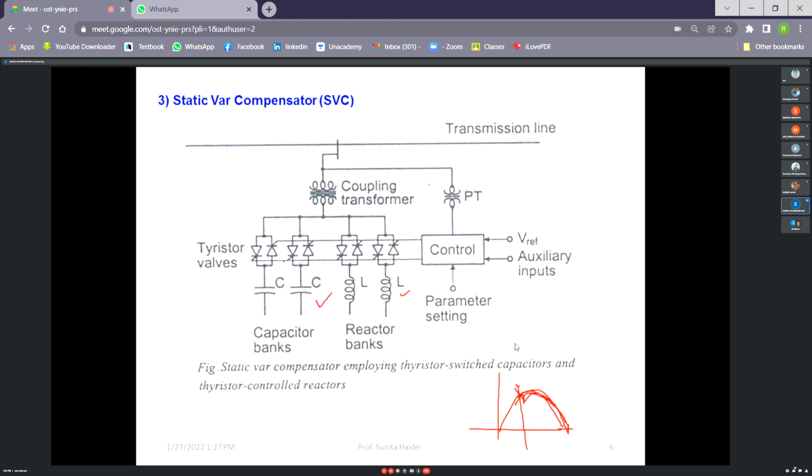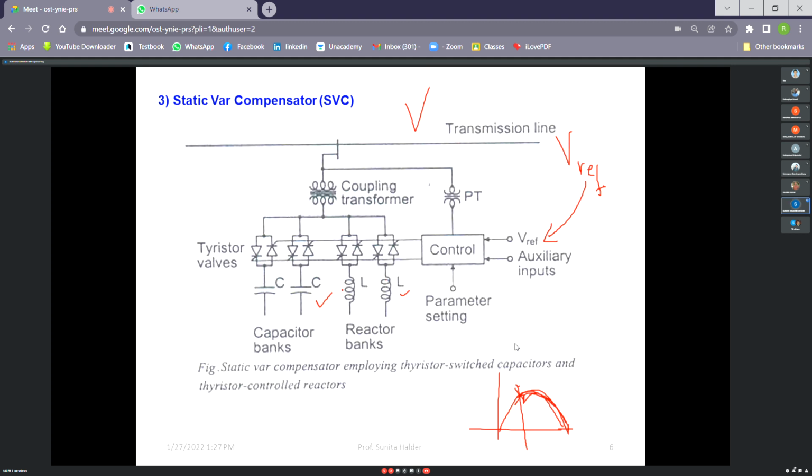And how it will be controlled depends on what the voltage available is and what the desirable voltage at this bus is. Say V reference is the desirable voltage and the voltage available is V. Then V reference will be sensed by this control system. There are two control systems, and this will calculate the deviation between V and V reference.